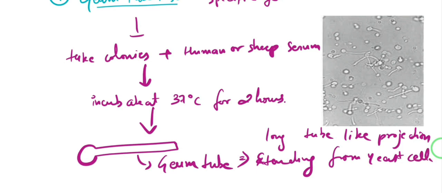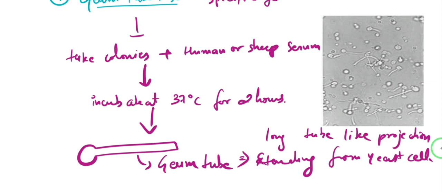So this is a very specific test for Candida albicans, in which we take colonies of the Candida and add human or sheep serum. Then we incubate it at 37 degrees Celsius for about 2 hours, and when we examine it under the microscope, if it is really Candida albicans, we are going to see a long tube-like projection extending from the yeast cell, which is known as a germ tube.